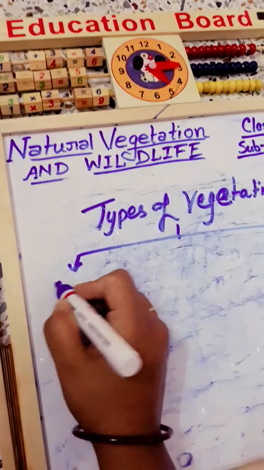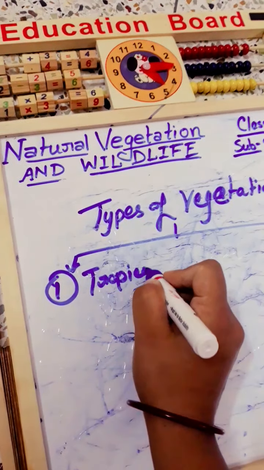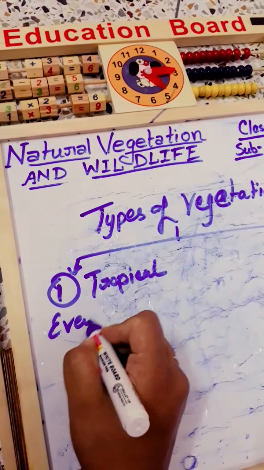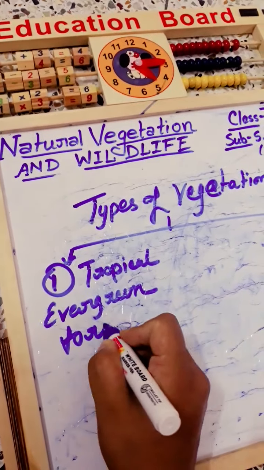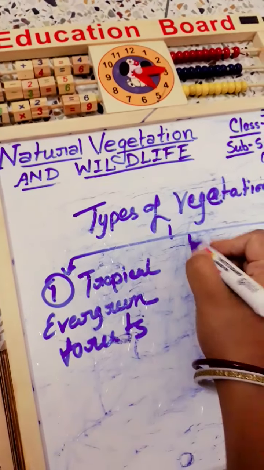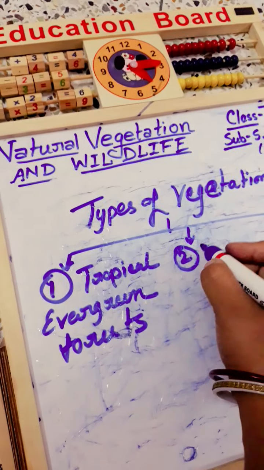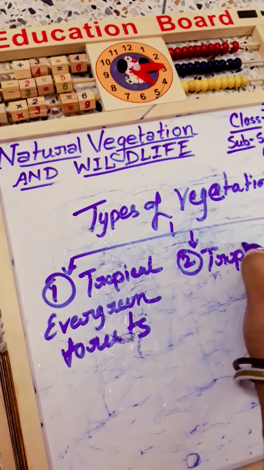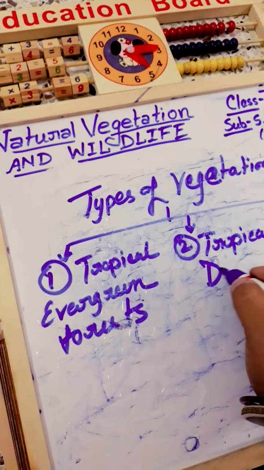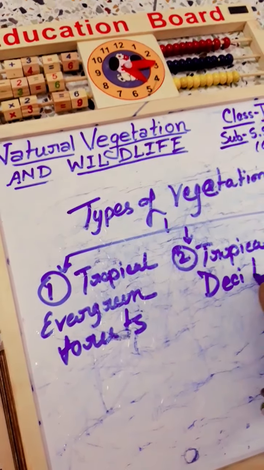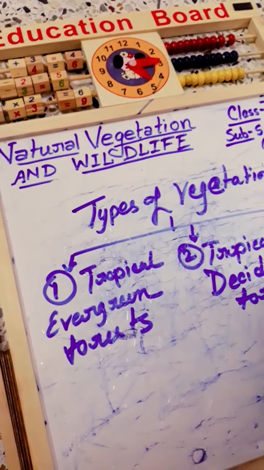Number 1, tropical evergreen forests. Number 2, tropical deciduous forests.